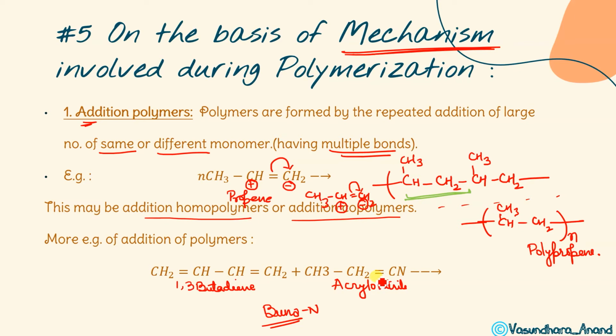Sorry, this is a triple bond. So this bond is going to break on this side for sure. Here it will have a negative charge and here a positive charge, isn't it? Now, if this bond breaks on this side, here it will have negative and here positive charge. So resonance will occur, isn't it? So this double bond will shift over here. Let me erase this so that it will be clear.